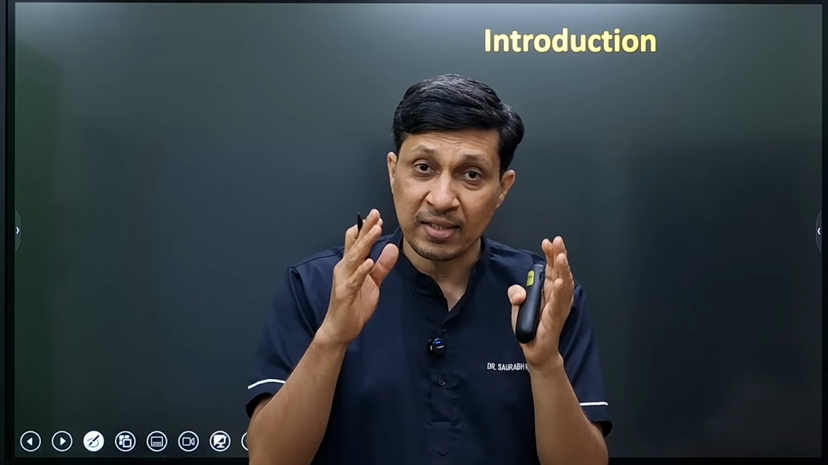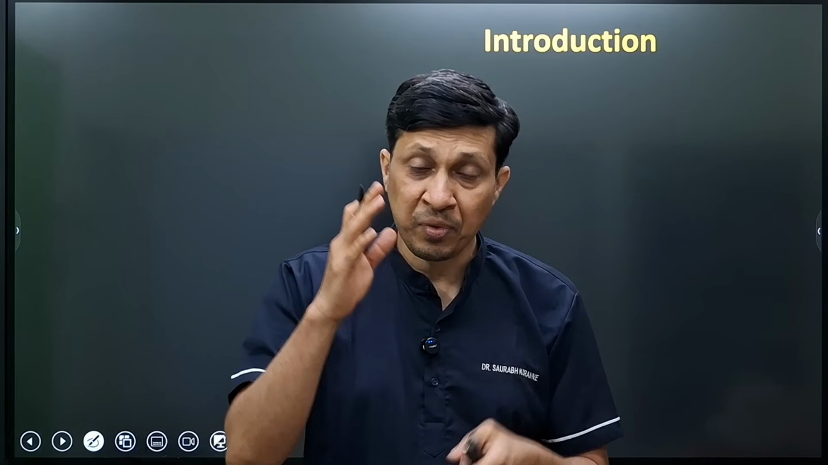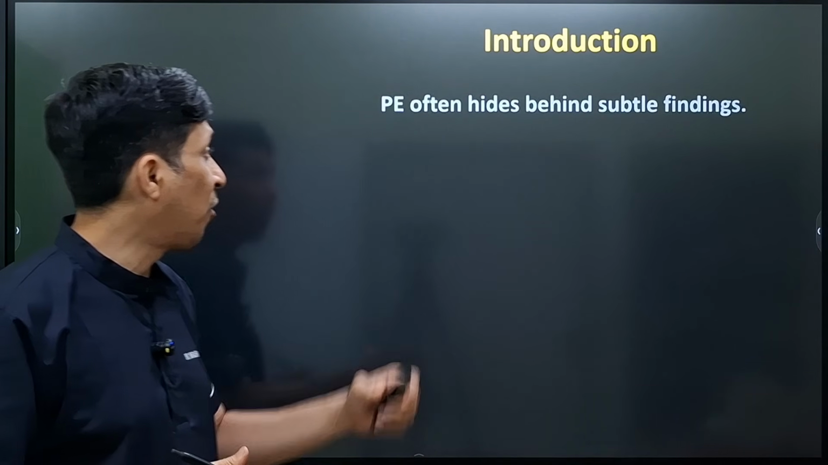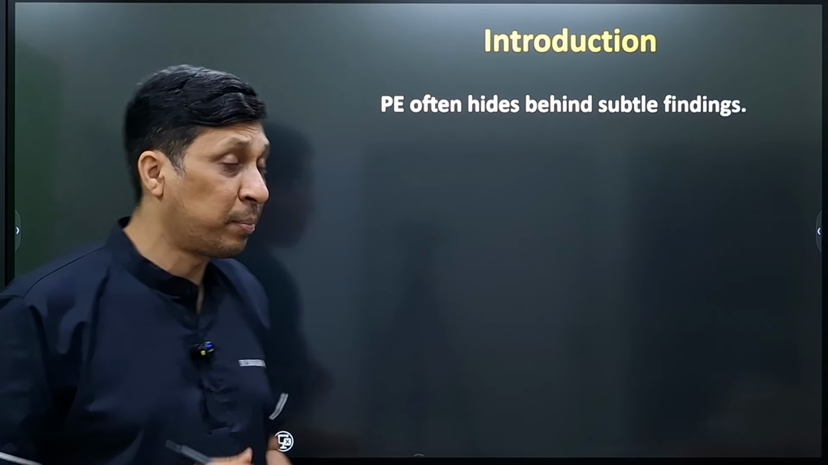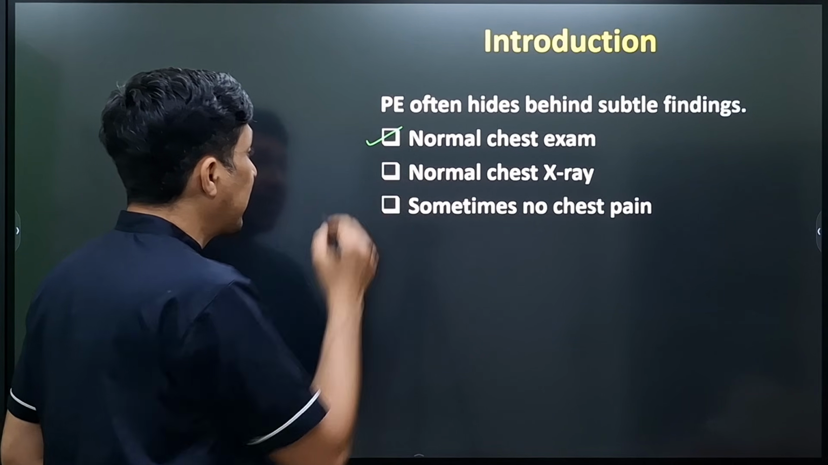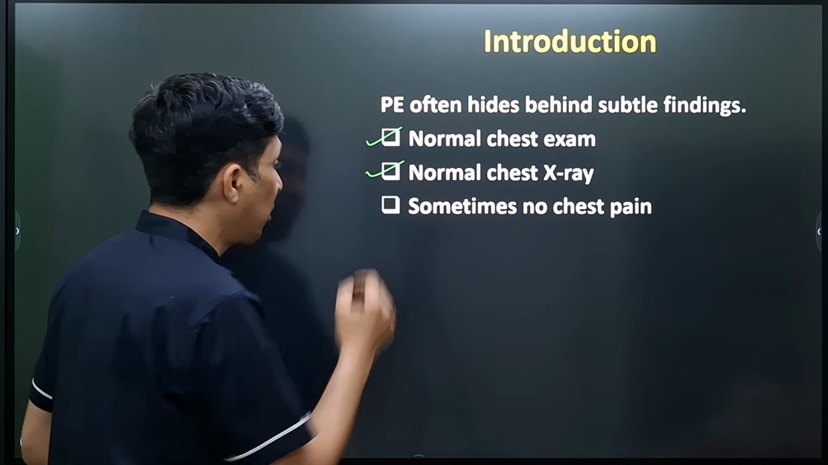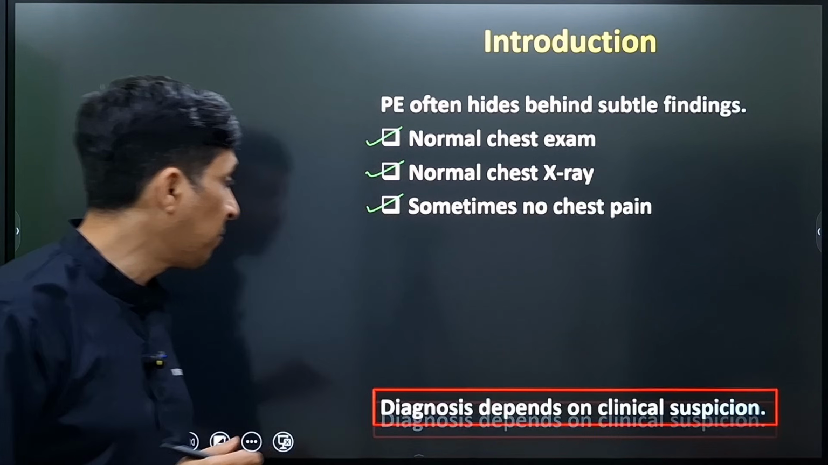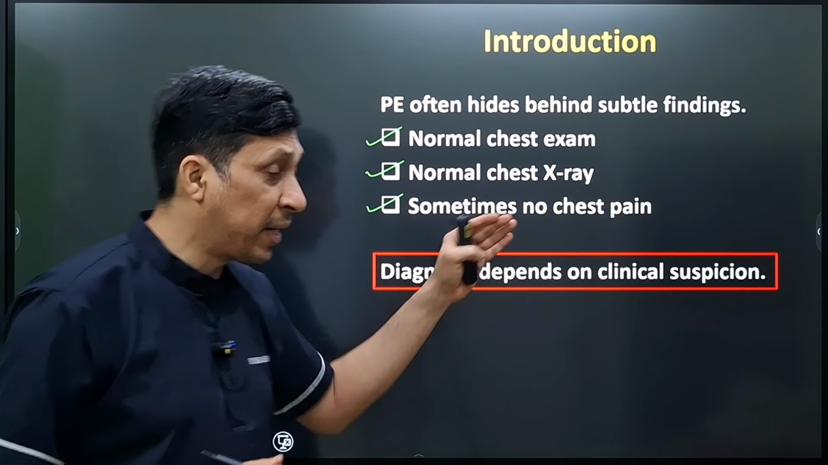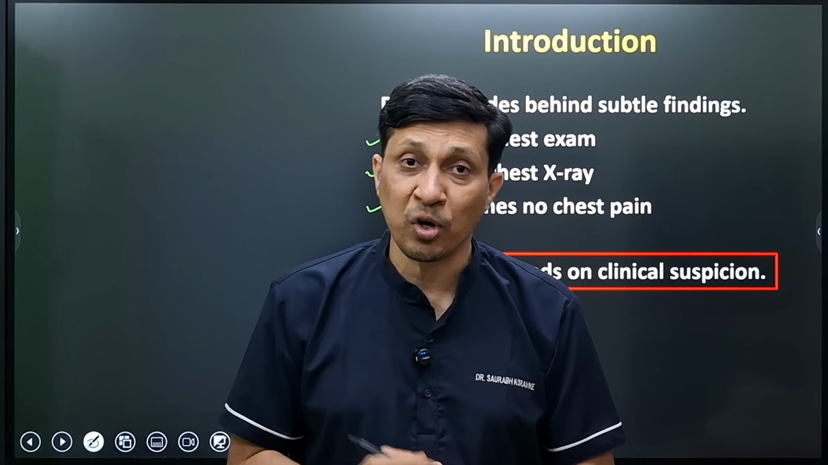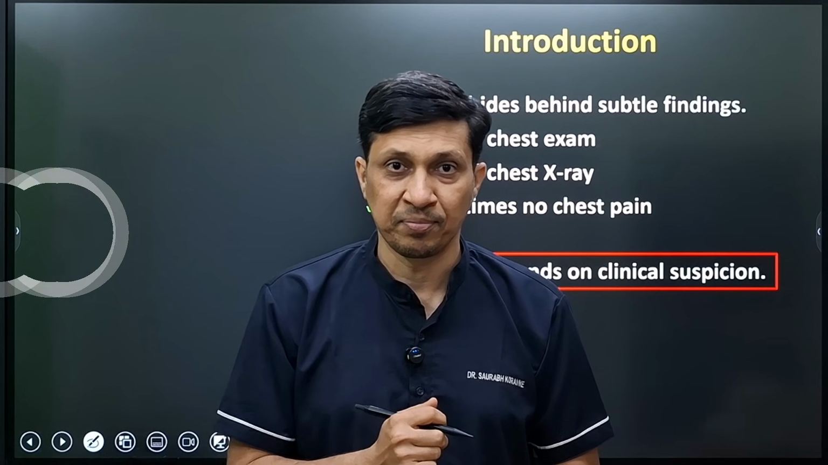Whenever a patient of breathlessness enters the ER, most doctors think about either asthma, COPD, pneumonia or heart failure. But the dangerous condition of PE often hides behind subtle findings. Here many times you will have a normal chest examination, the X-ray will also be normal, and sometimes there will be no chest pain. But what will work here? Your diagnosis will depend only on clinical suspicion. Now we will see step by step how to go for the diagnosis of pulmonary embolism.